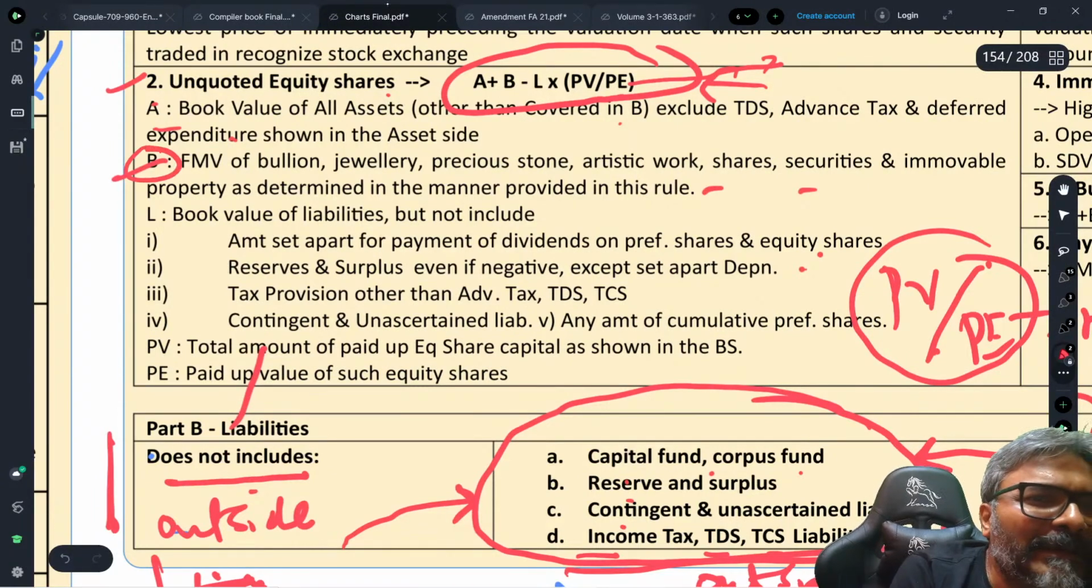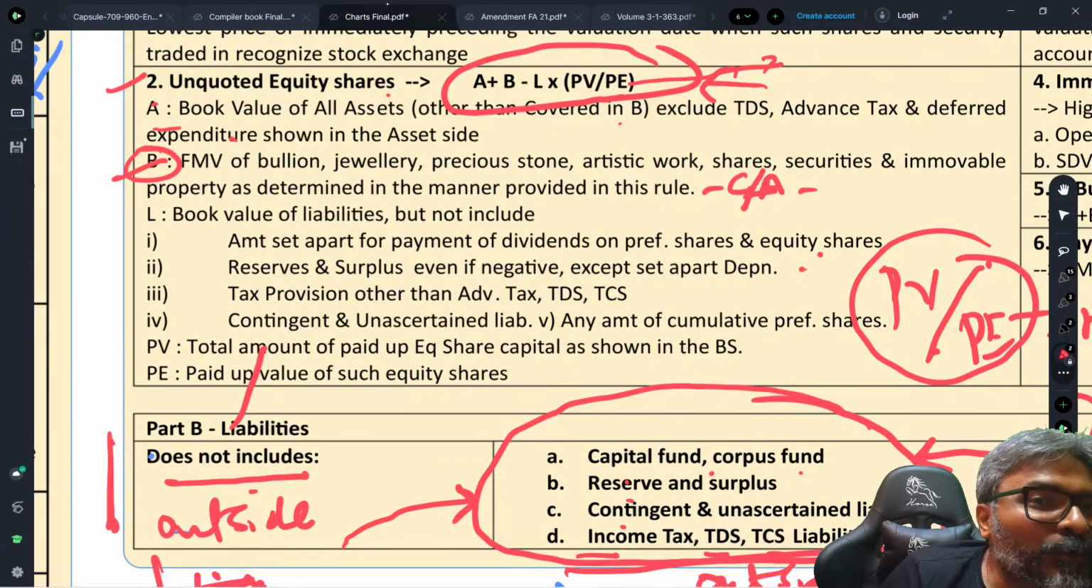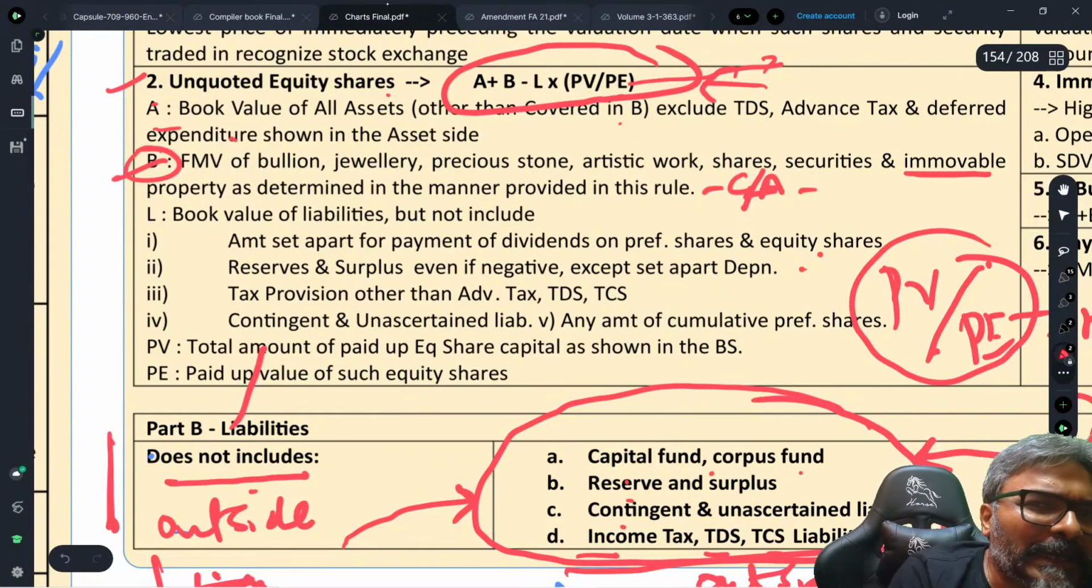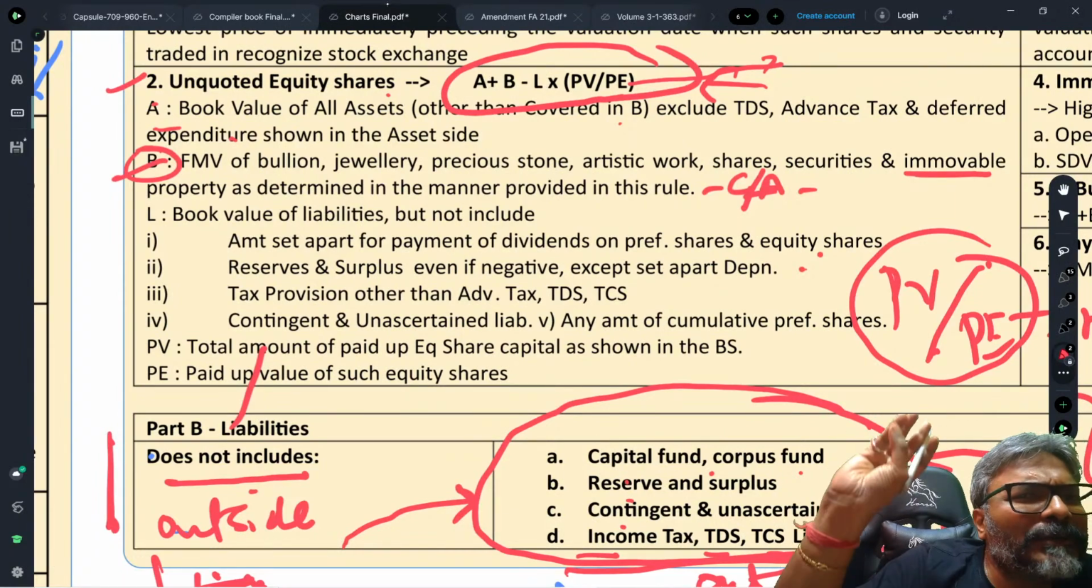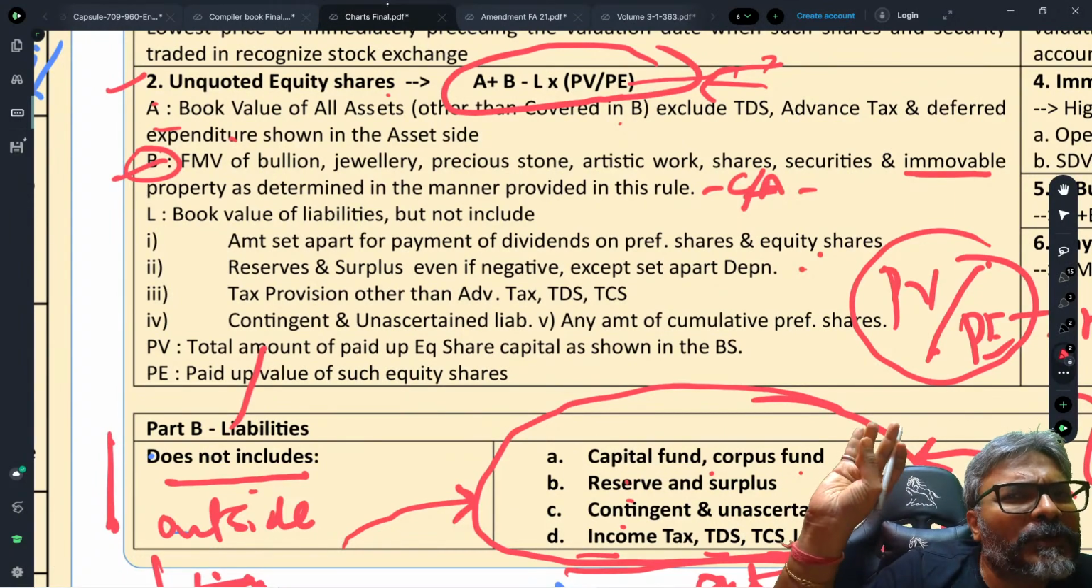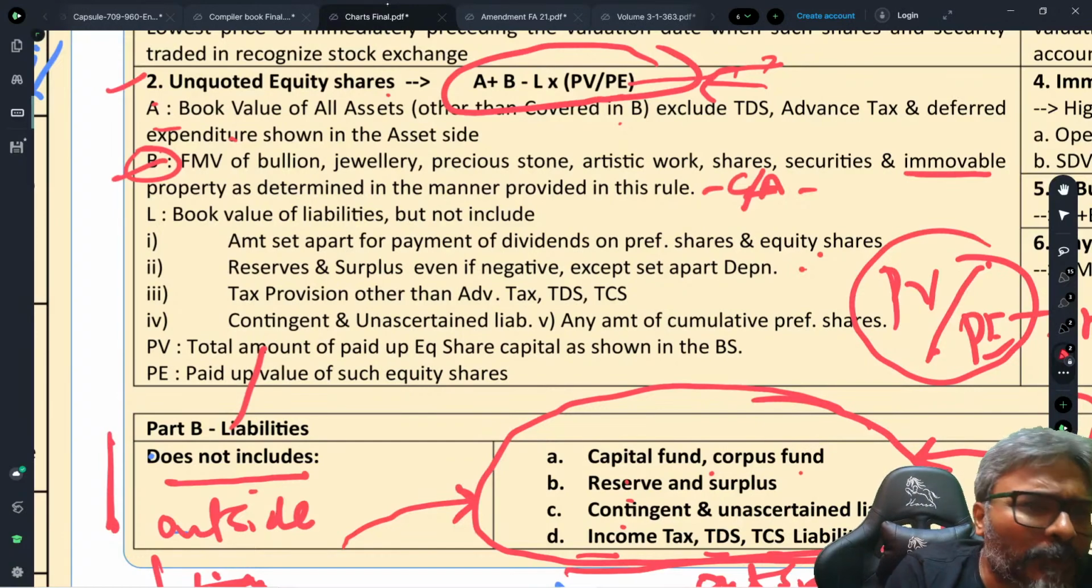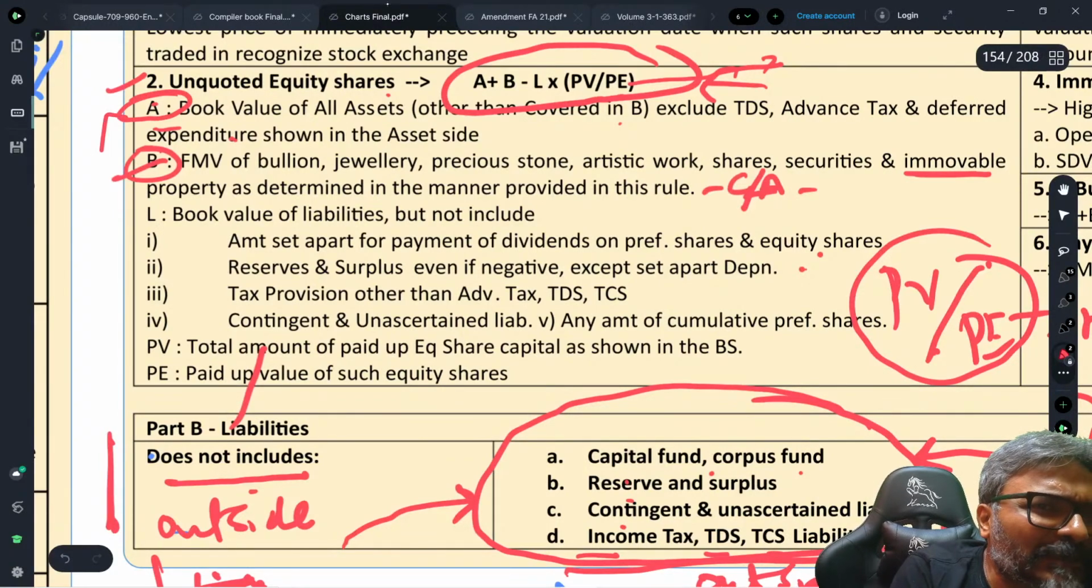Whenever you recall B, students, you remember that, sir, our thought goes to the capital asset definition in that exclusions part, isn't it? The capital asset definition in that exclusion part as well as the immovable property. So just keep that in mind. Bullion, precious stone, artistic work, shares and securities, as well as the immovable property. So excluding that, for all the remaining assets, it has to be the book value.